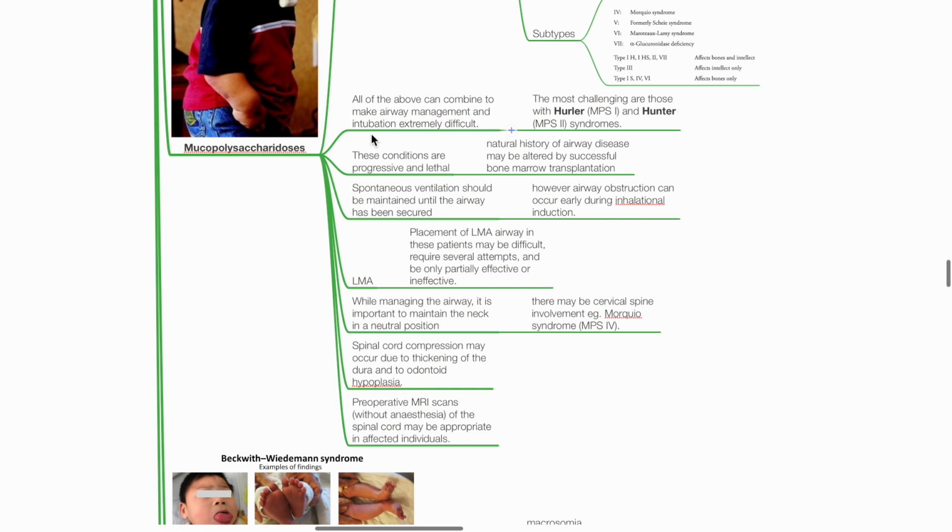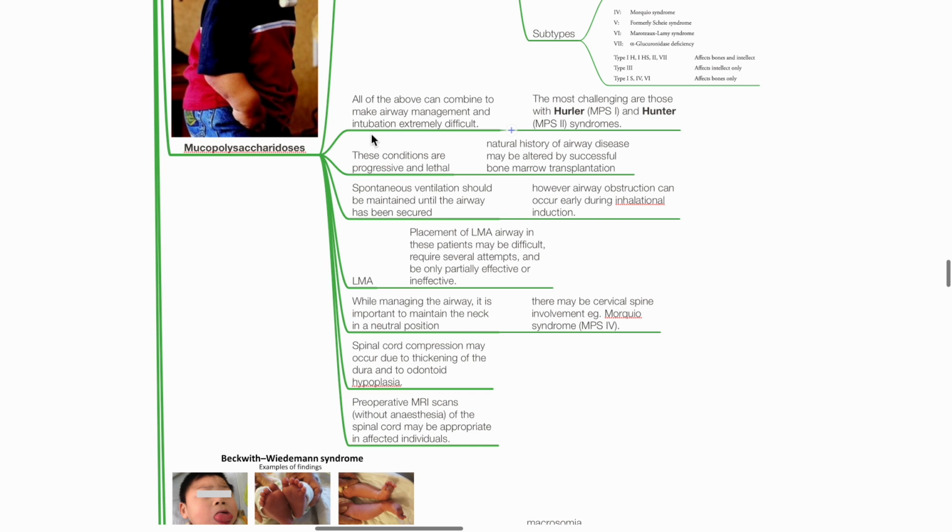Most challenging are those with Hurler's and Hunter syndromes. These conditions are progressive and lethal. Natural history of airway disease may be altered by successful bone marrow transplantation. Spontaneous ventilation should be maintained until the airway has been secured. However, airway obstruction can occur early during inhalational induction. Placement of an LMA in these patients may be difficult, requiring several attempts, and be only partially effective or ineffective.